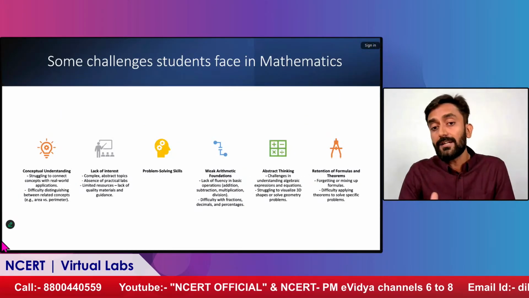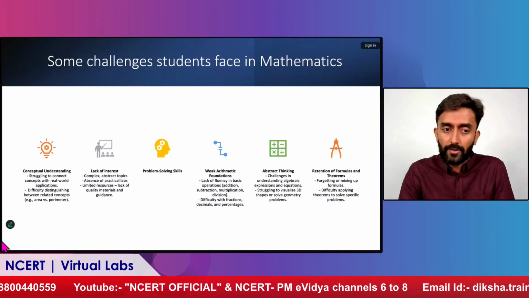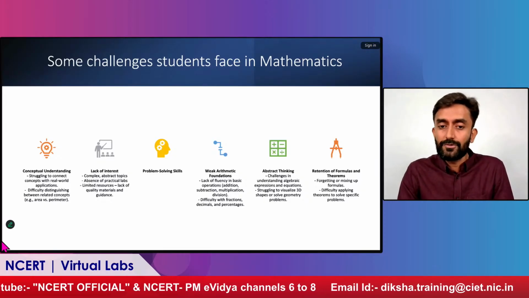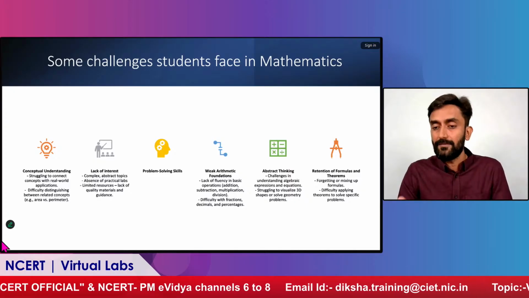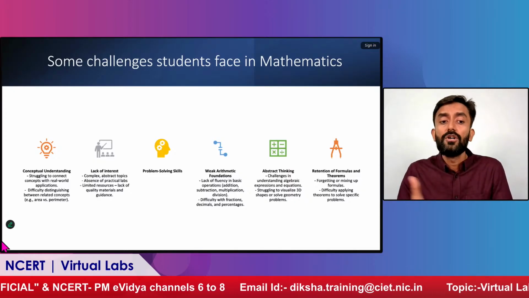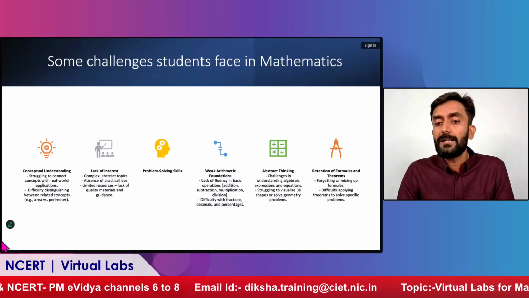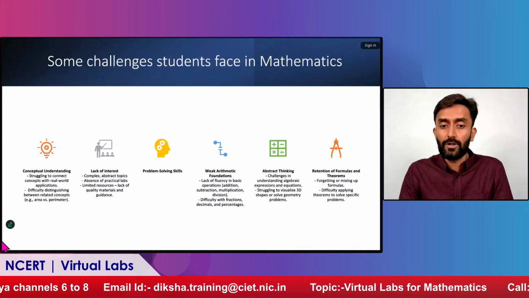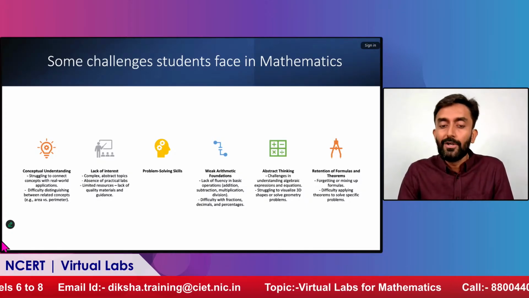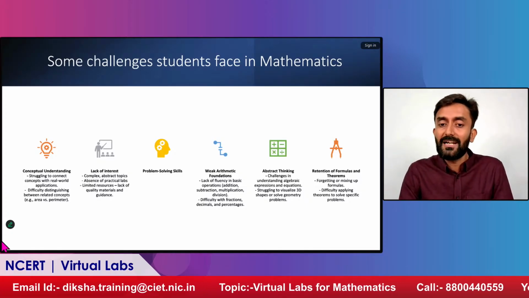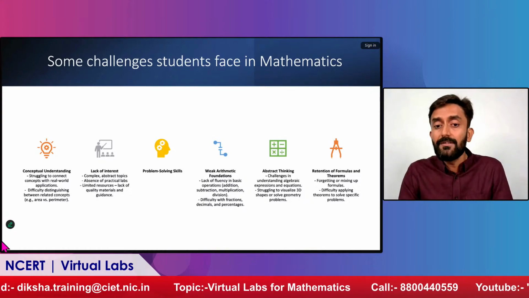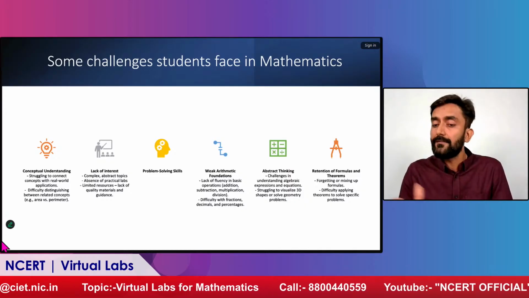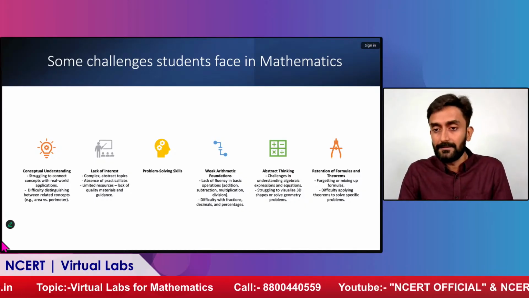Then the challenges, especially for mathematics, that we have thought of. First, conceptual understanding. We are talking about 6th, 7th, 8th grade, very small classes. They are not able to differentiate between area versus perimeter, and if they have learned a concept, how they implement it. So in the simulation, the virtual lab, they will come up with some activity where they will perform the lab, and they will understand that, oh, the topic which I have learned can be implemented like this.